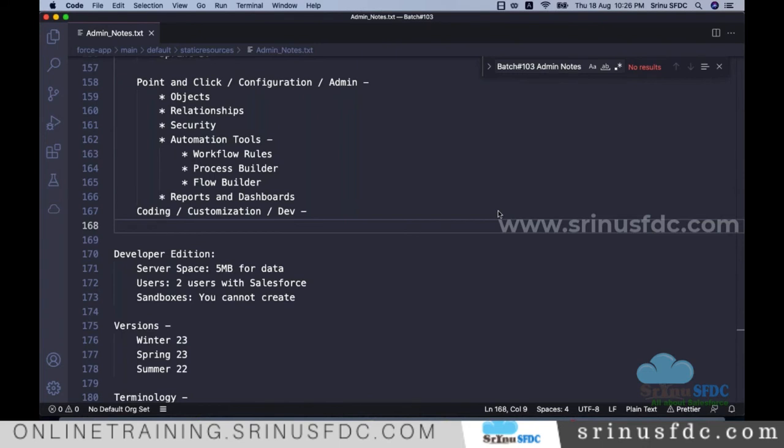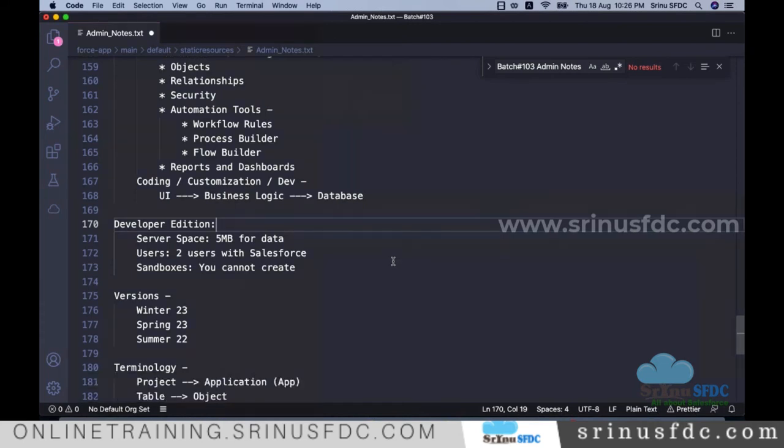When you take an application, you see the UI screens, the web pages, what we see, that is the UI, right? When you interact with the UI, some business logic will execute, and finally the data is stored in the database. We work in all these areas, but not very complex.